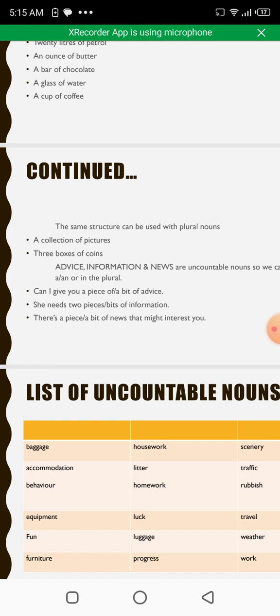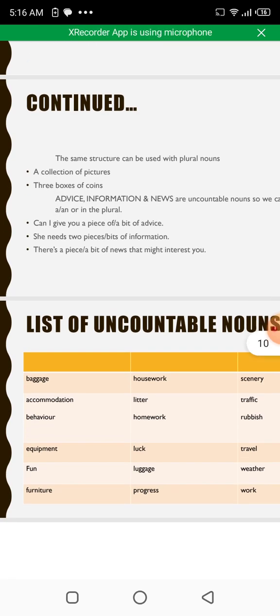She needs two pieces or bits of information. Informations would be incorrect, so if we have to give its plural sense, we would use two pieces or two bits of information. There is a piece or a bit of news that might interest you. There is a bit of news or a piece of news. Two news or three news would be wrong, obviously.